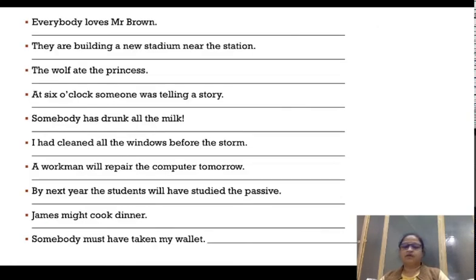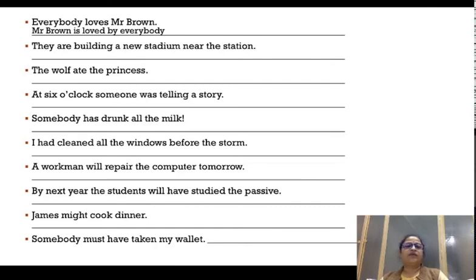Some more sentences. Everybody loves Mr. Brown. It is very clearly a simple present tense sentence because the root verb loves is standing alone without any supporting verb. And when does this happen? It happens in simple present tense. Mr. Brown is the object, everybody is the subject. Mr. Brown is going to come first and it's going to read like this: Mr. Brown is loved by everybody. The supporting verb is comes in, love goes into the third form, the preposition by comes in, and rest everything is going to be simple.